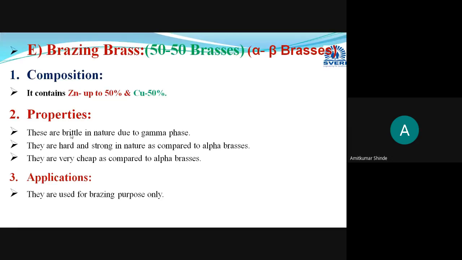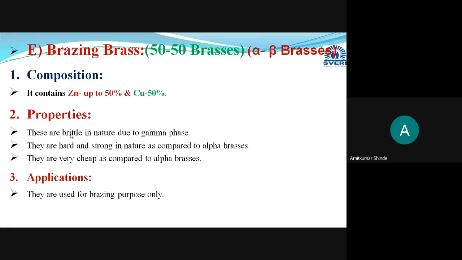Brazing brass. This is the fifth type of alpha beta brasses. These are also known as 50-50 brasses. Then why is this name given as 50-50 brasses? Depending on its composition, it contains 50% copper and 50% zinc. That's why it is termed as the 50-50 brasses.